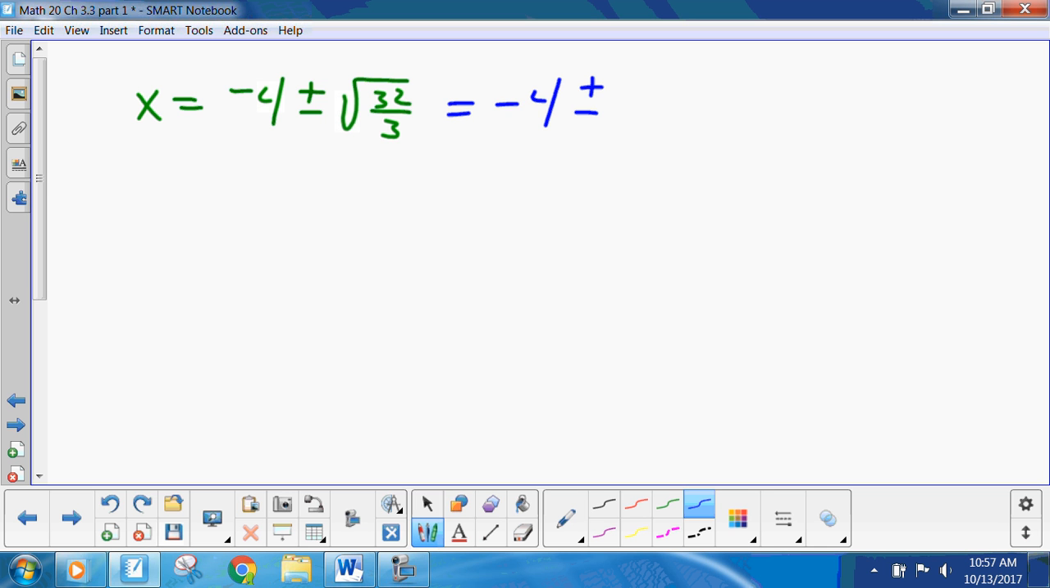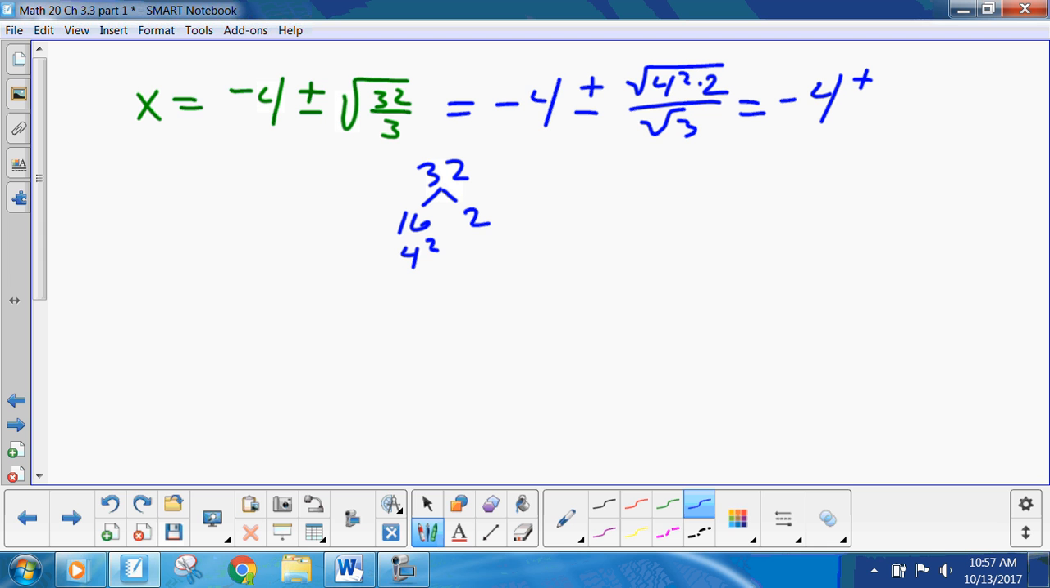somebody's going to say square root of 32. 32 is 16 times 2, or 4 squared. So this is the square root of 4 squared times 2, over square root of 3, which is minus 4, plus or minus 2 square root 2 over square root 3. And then somebody's going to point out, but you can't have square root 3 in the denominator. You've got to rationalize it.